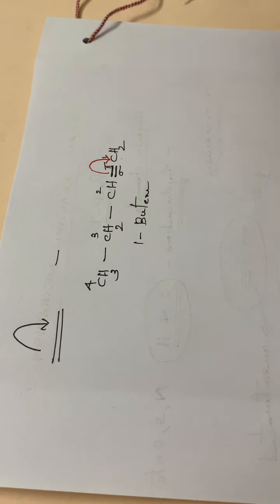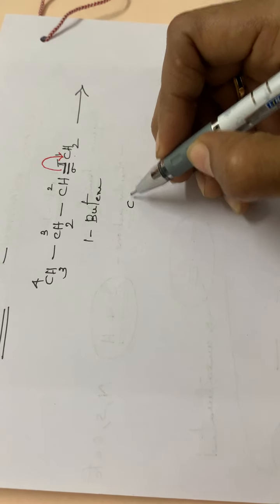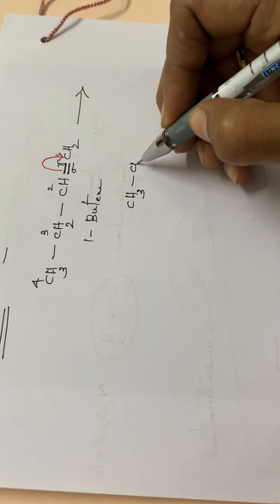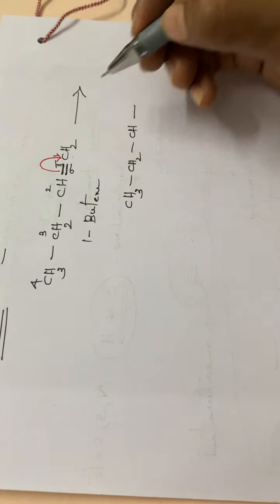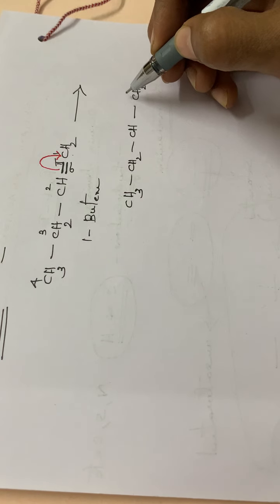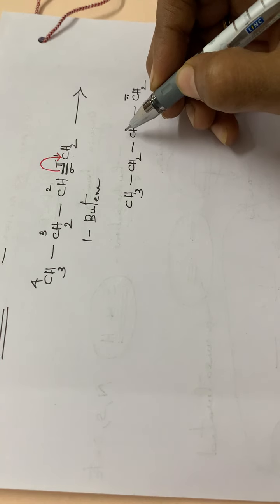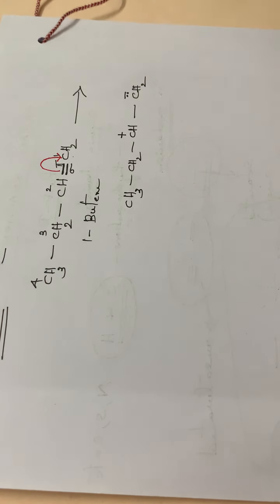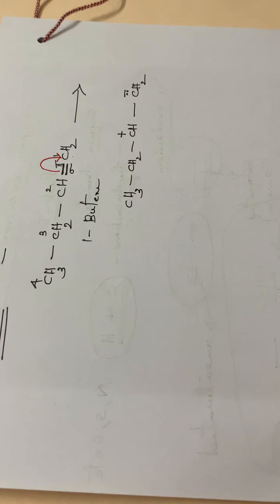So I can represent this particular electron shift like this: CH3, CH2, single bond CH, single bond CH2. This pi electron is shifted towards the first carbon atom, so that the first carbon will be getting a negative charge with an electron pair, and the second carbon will be getting a positive charge. So this curved arrow represents the pi electron pair shift.